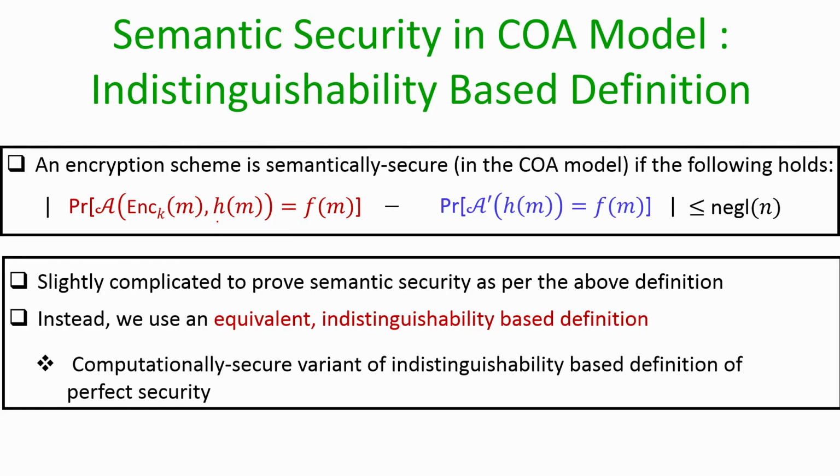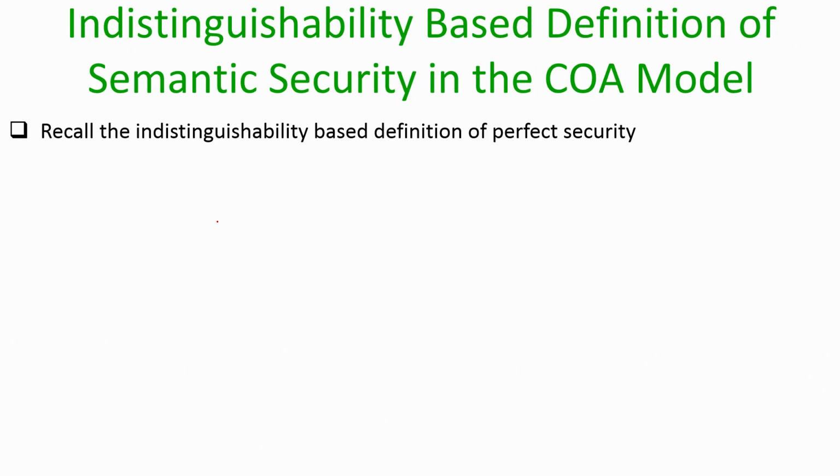Instead, what we are going to do is see an equivalent version of this definition based on an indistinguishability based experiment. And this alternate definition, you can imagine, is the computationally secure variant of the indistinguishability based definition of perfect secrecy, right.